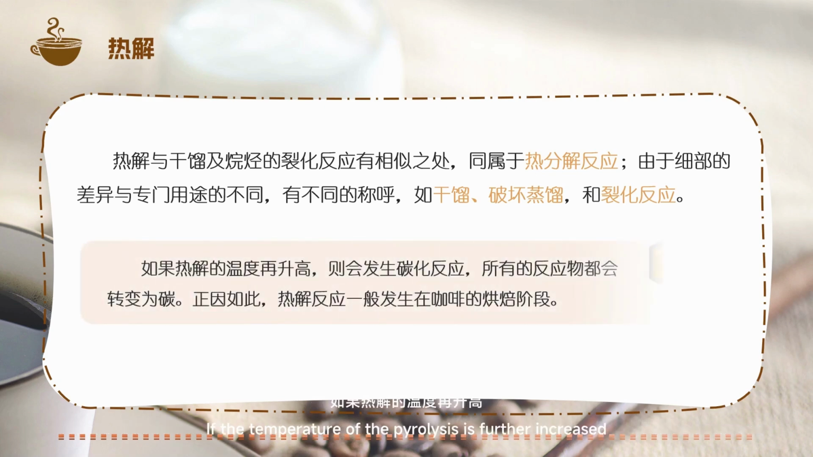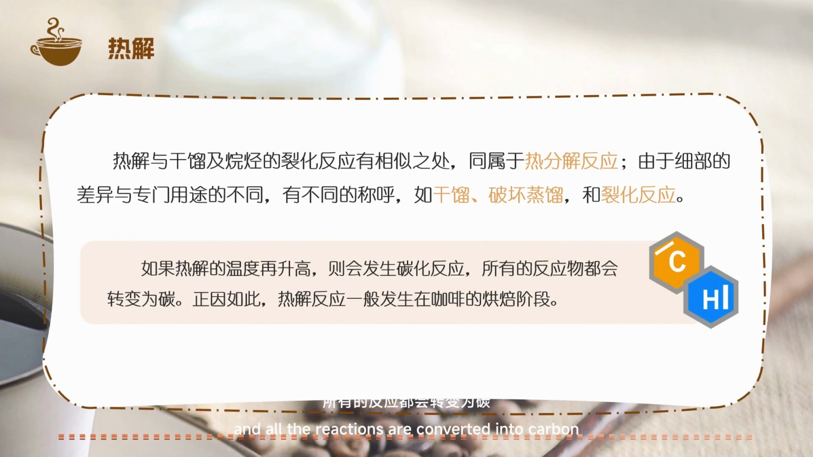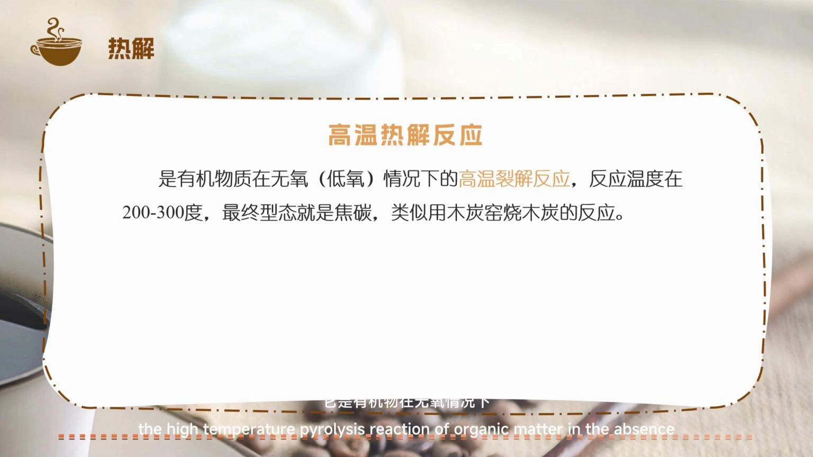If the temperature of the pyrolysis is further increased, a carbonization reaction occurs, and everything is converted into carbon. The pyrolysis reaction generally occurs during the coffee roasting stage. It is a high-temperature reaction of organic matter in the absence of oxygen. The reaction temperature is 200 to 300 degrees, and the final form is similar to coke, like the reaction of burning charcoal in a charcoal kiln.